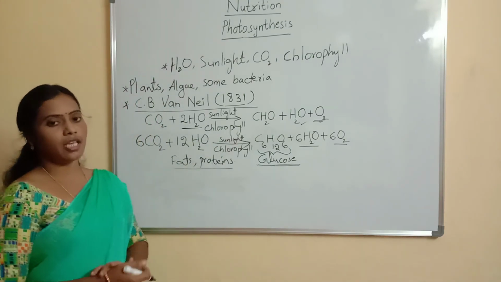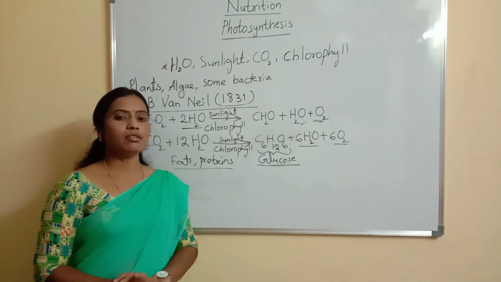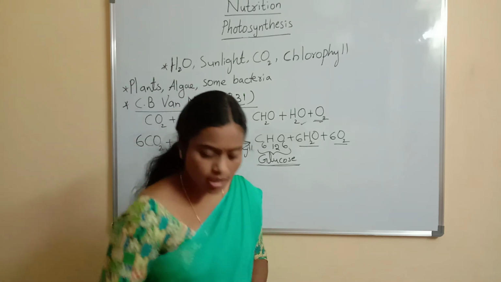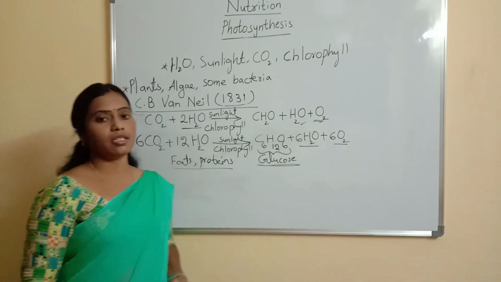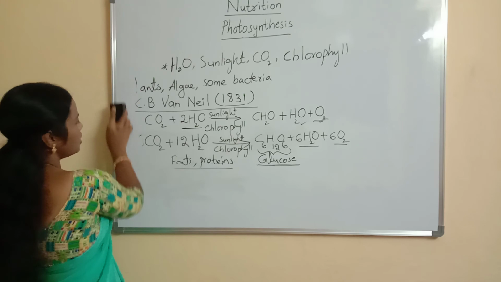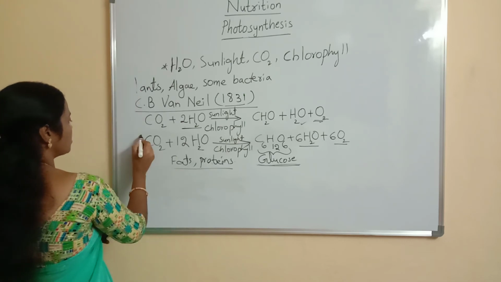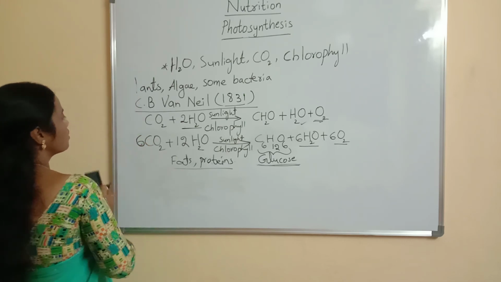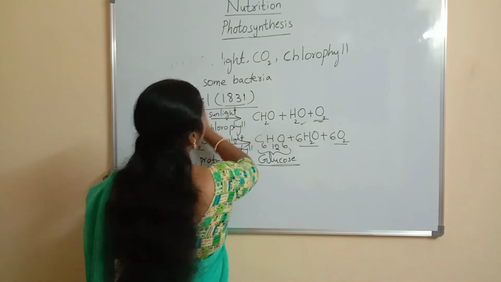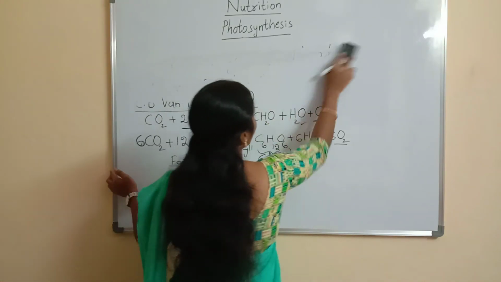Okay, so this is the equation of photosynthesis. Now let us go to the next topic. What is the next topic? The next topic is factors essential for photosynthesis. What is the next topic? Factors essential for photosynthesis.